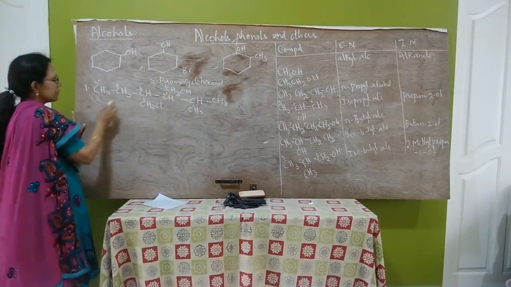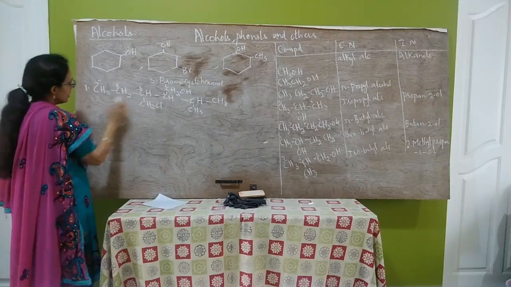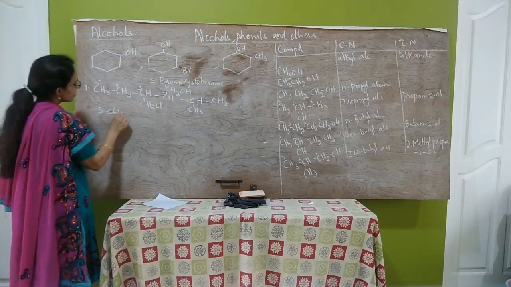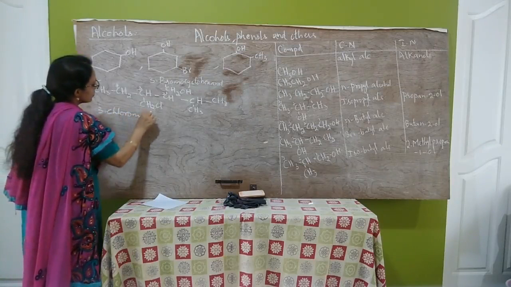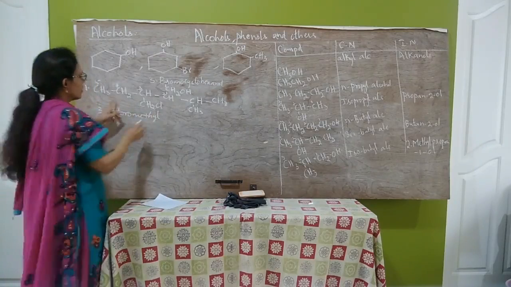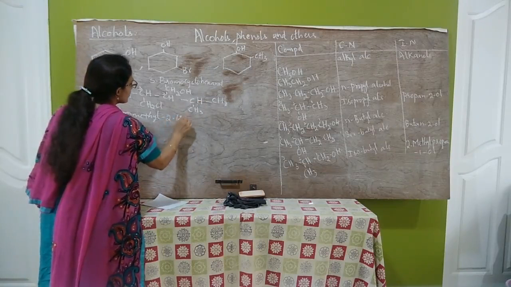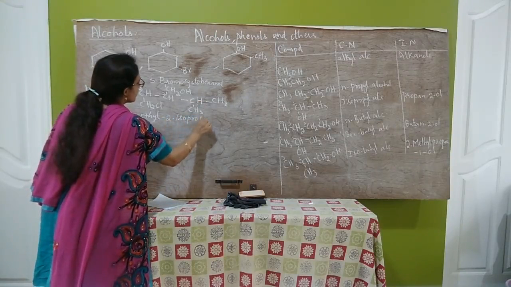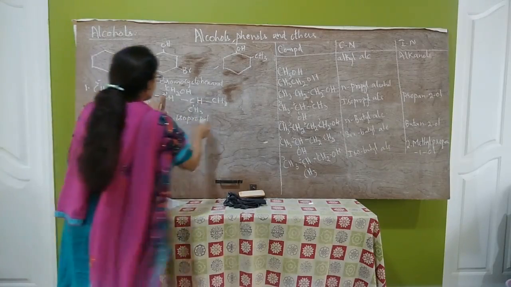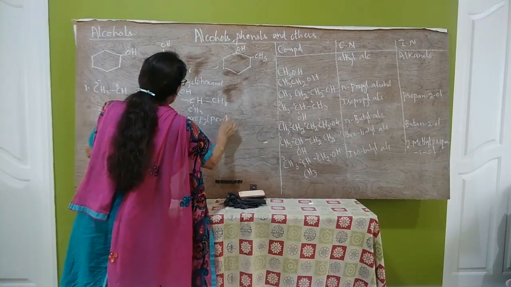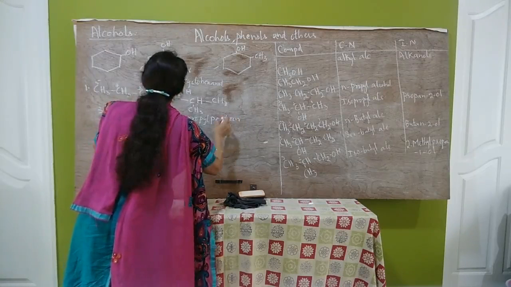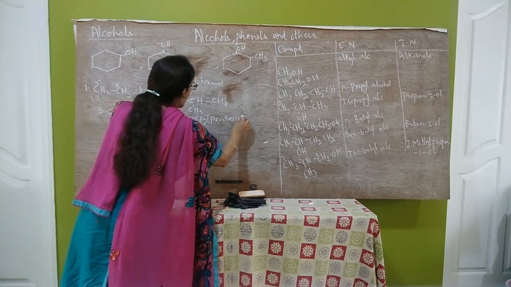The IUPAC name of this compound is 3-chloromethyl, 2-isopropyl pentane, only single bonds are there, pentane-1-ol.